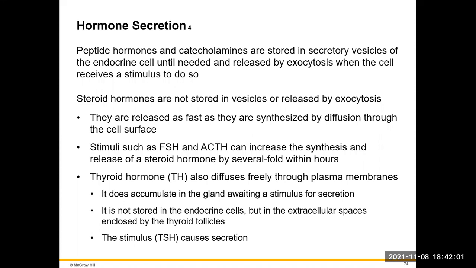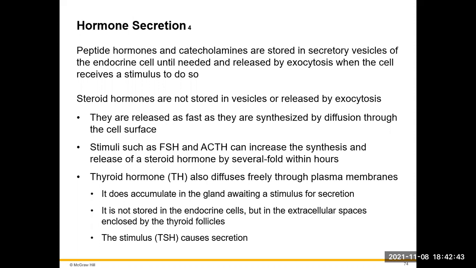Peptide hormones and catecholamines are going to be stored in specific vesicles that we call secretory vesicles of the particular endocrine cells, and they're going to stay there until we need them, and they're going to be released through a process of exocytosis. Our steroid hormones are not going to be stored in vesicles or released by exocytosis. They're going to be released as fast as they are stimulated, and they can be diffused through the cell membrane. Once they're synthesized, they can then act on the cell. Stimuli, such as follicle stimulating hormone or adrenocorticotropic hormone, can increase the synthesis of particular steroid hormones by 7-fold within a very short period of time.